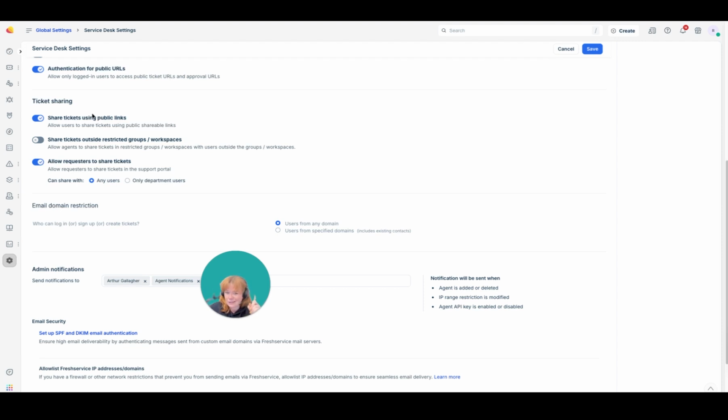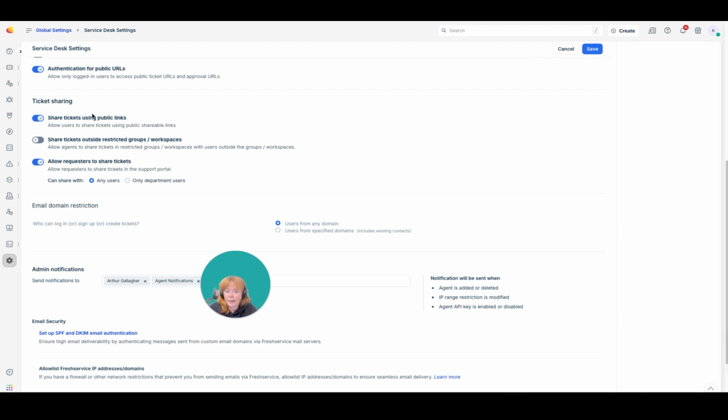If I've got particularly sensitive tickets, maybe if you work in a regulated environment, you're handling a lot of PII data, medical data, customer data, you may want to disable that. I can restrict the ability to share outside of workspaces and groups. I may want to restrict that because I don't want someone to accidentally share an HR ticket, for example, or a cyber ticket if it wasn't particularly locked down. And then whether or not I want to allow my requesters to share tickets.